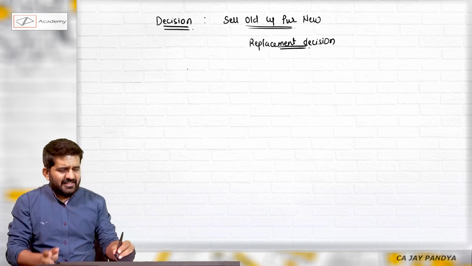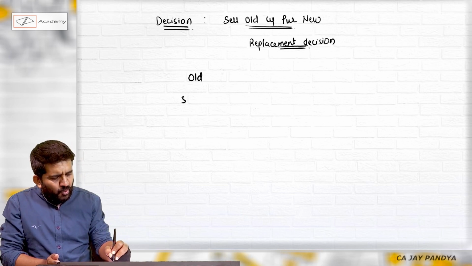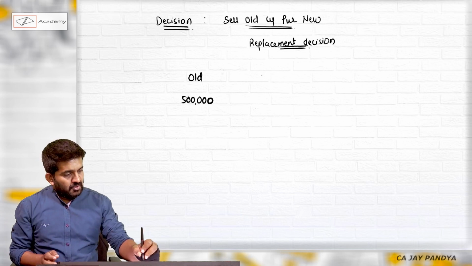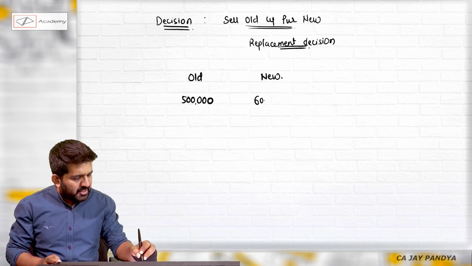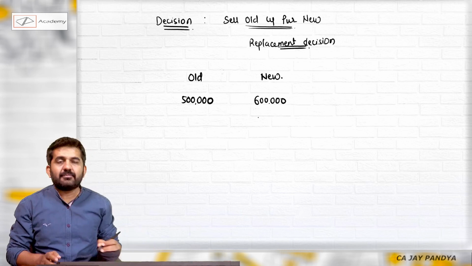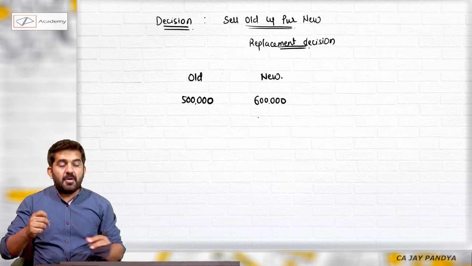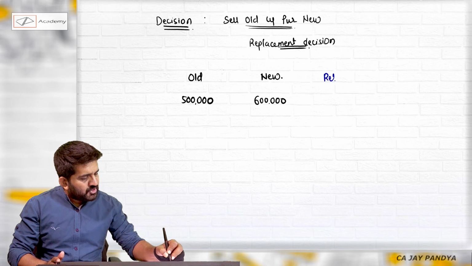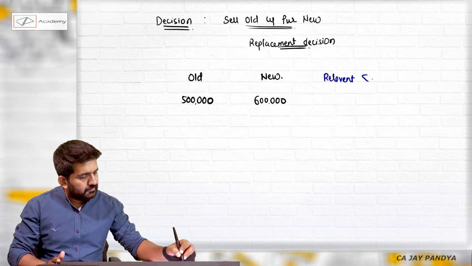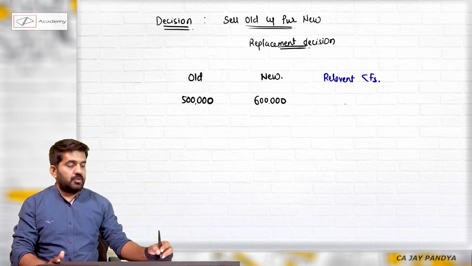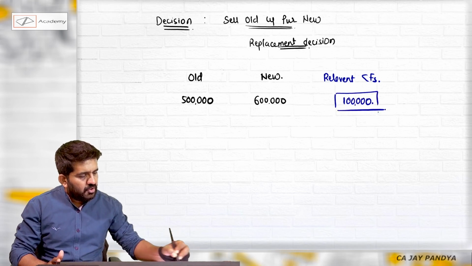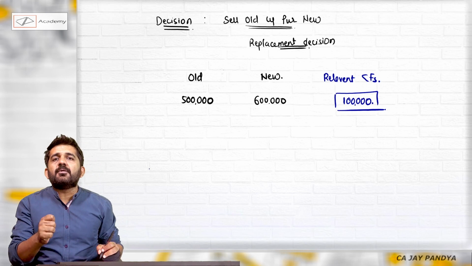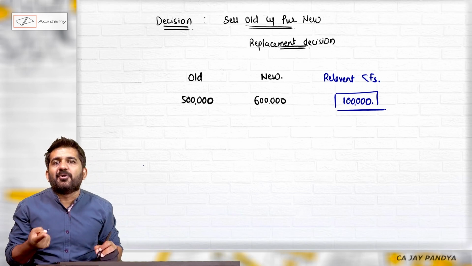So please understand, if my old cash flow was 5 lakhs, if I purchase a new machine, my cash flow will be 6 lakhs. My relevant cash flow will be only 1 lakh. For decision making purpose, I will be considering only rupees 1 lakh.